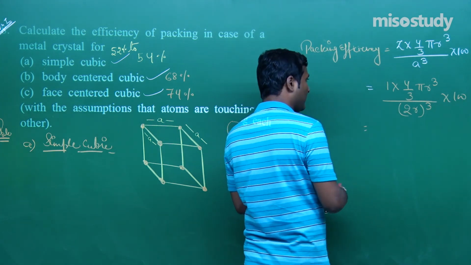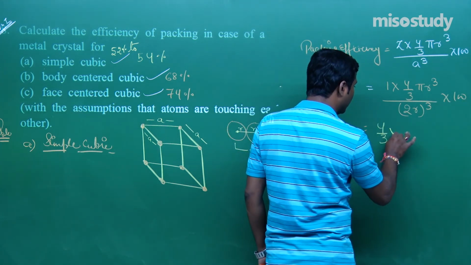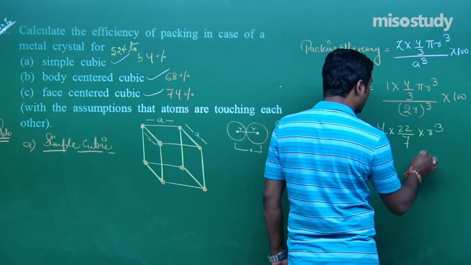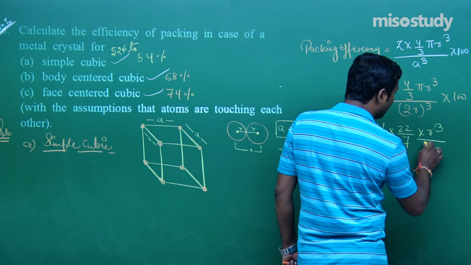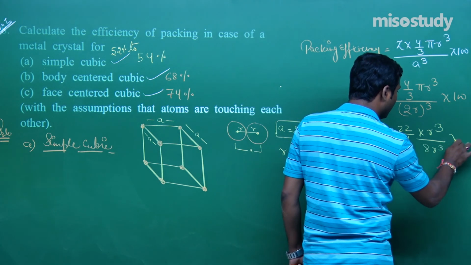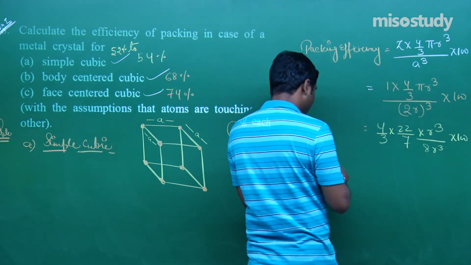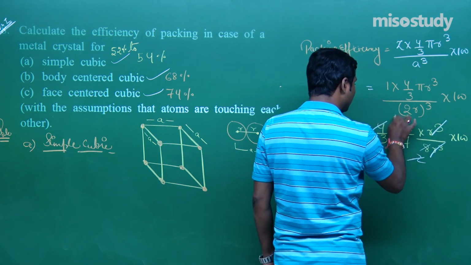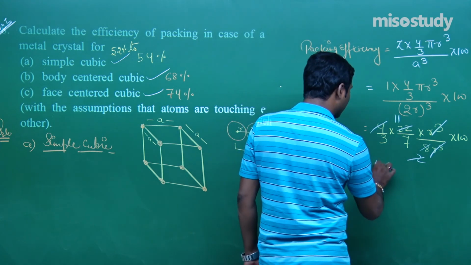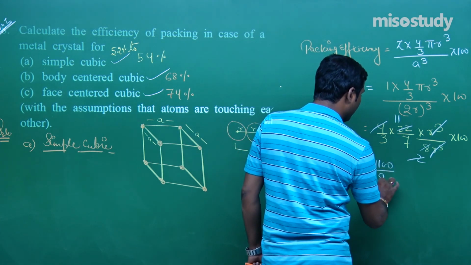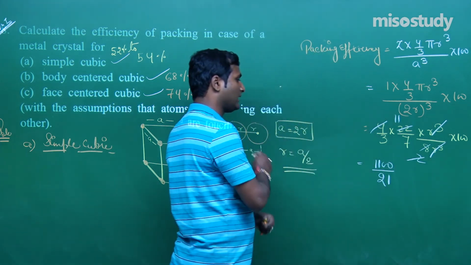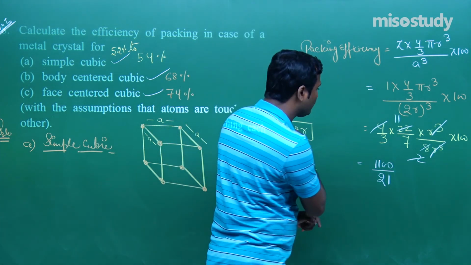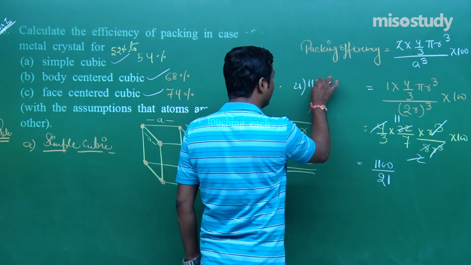Now what will happen, my friend? Put the value 4/3 into 22/7 into r³ divided by 8r³, multiplied by 100. This will cancel, 4 to 8, that is 1/2. That is, my friend, 1100 upon 21. Clear to you? What I am telling is 1100 upon 21. What is the value we will get here?